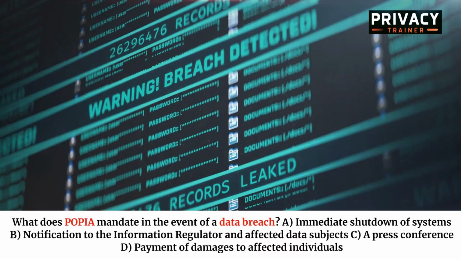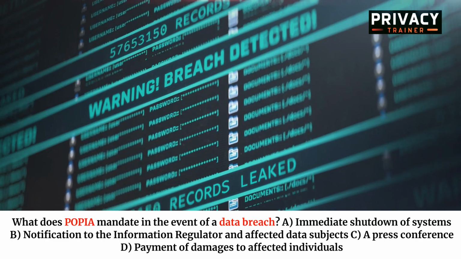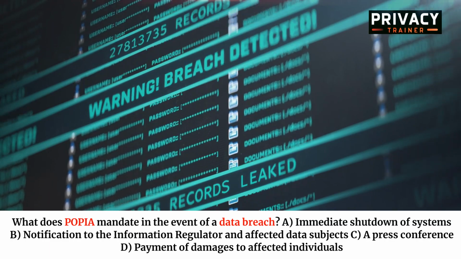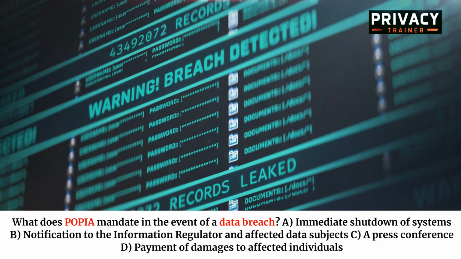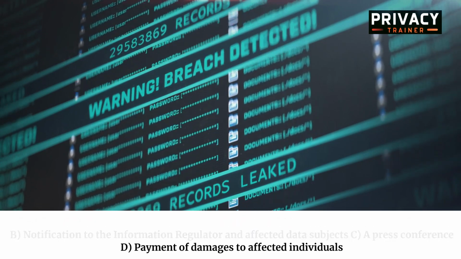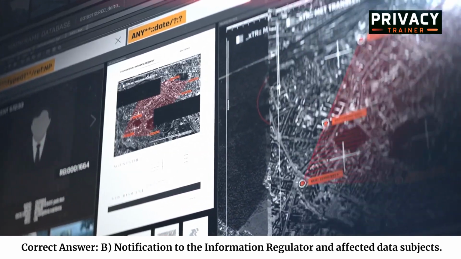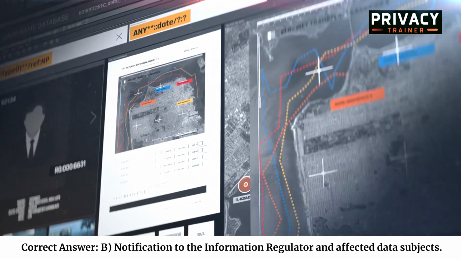What does POPIA mandate in the event of a data breach? A. Immediate shutdown of systems. B. Notification to the Information Regulator and affected data subjects. C. A press conference. D. Payment of damages to affected individuals. Correct answer: B. Notification to the Information Regulator and affected data subjects.